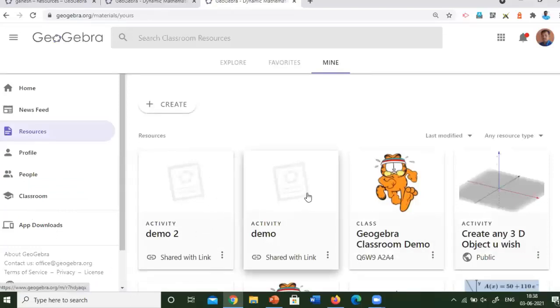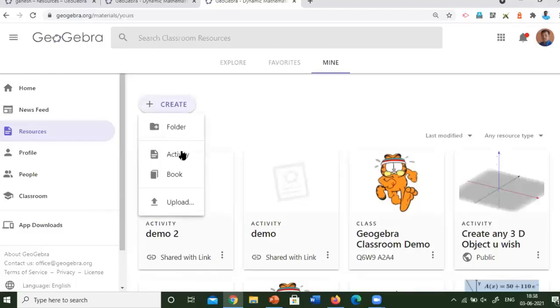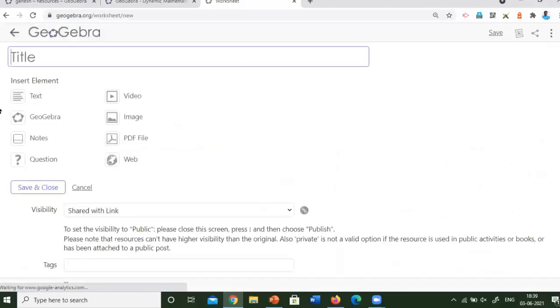So is it needed to create separate activities? There is no need. I will show you how you can integrate many activities in a single applet. Now I will click activity. I have already introduced you to text and video. So I will select demo 3. I will insert a GeoGebra.